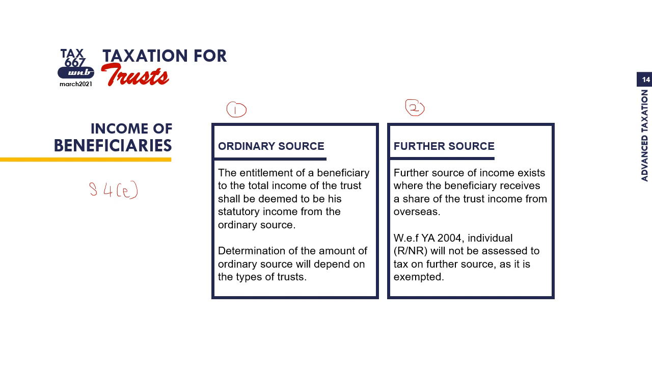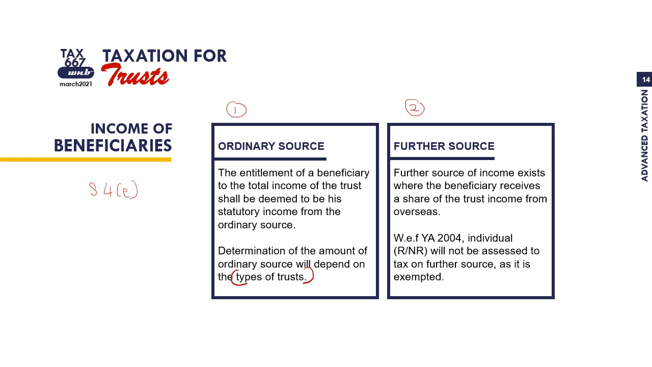Determination of the amount of ordinary source will depend on the types of trust. So, bila nak tentukan berapa nilai yang waris dapat dan kita nak masukkan bawah ordinary source for beneficiaries, kita kena tengok the types of trust. Sebab jenis trust akan menentukan berapa ordinary source untuk seorang waris.